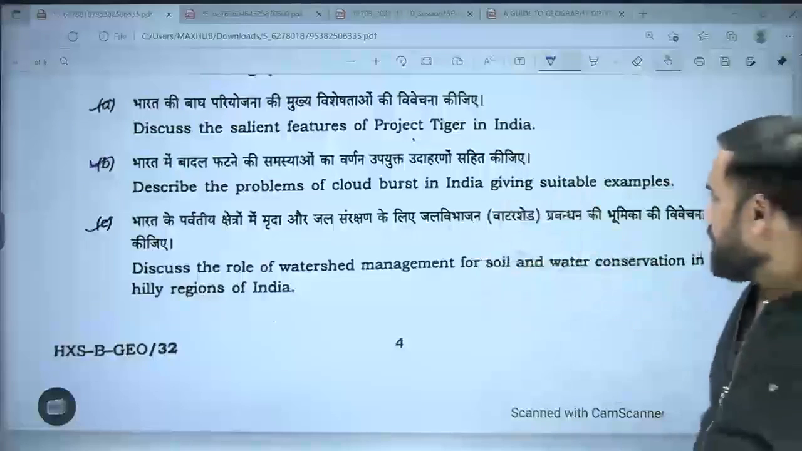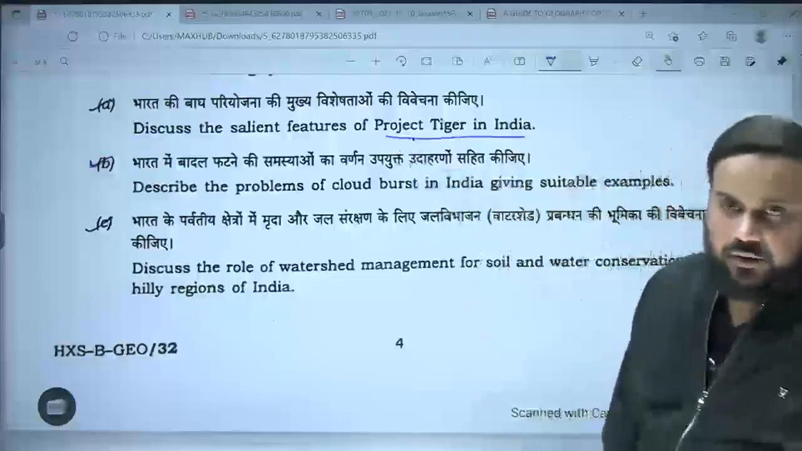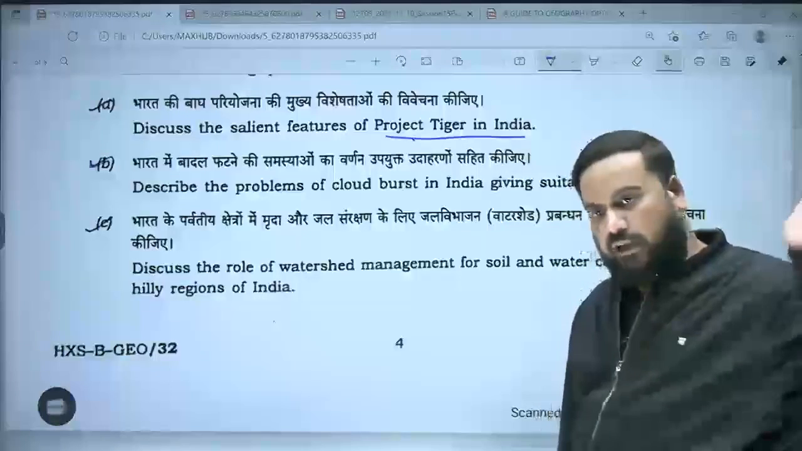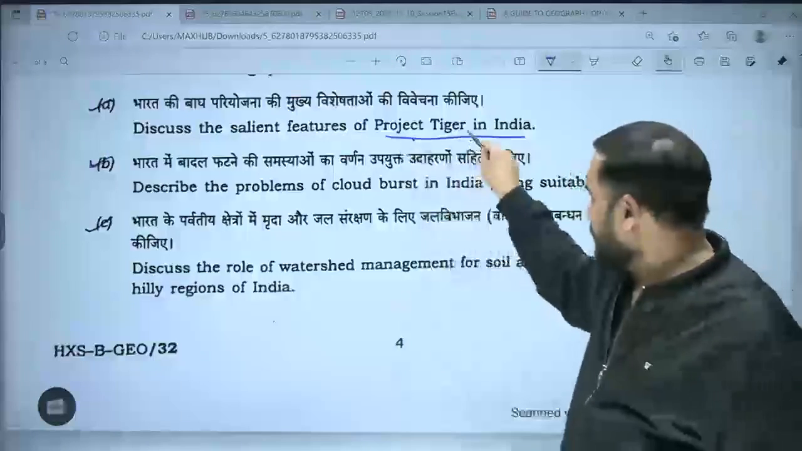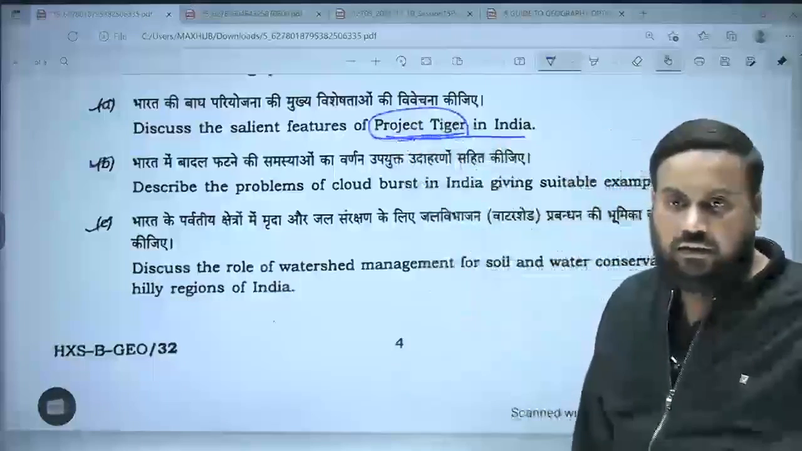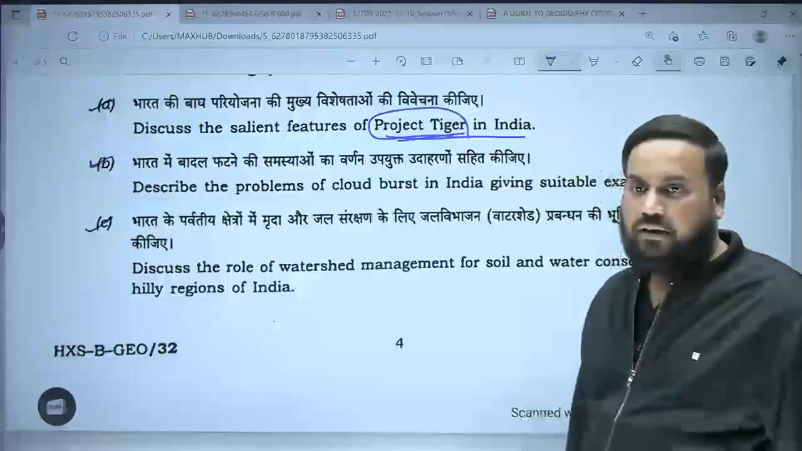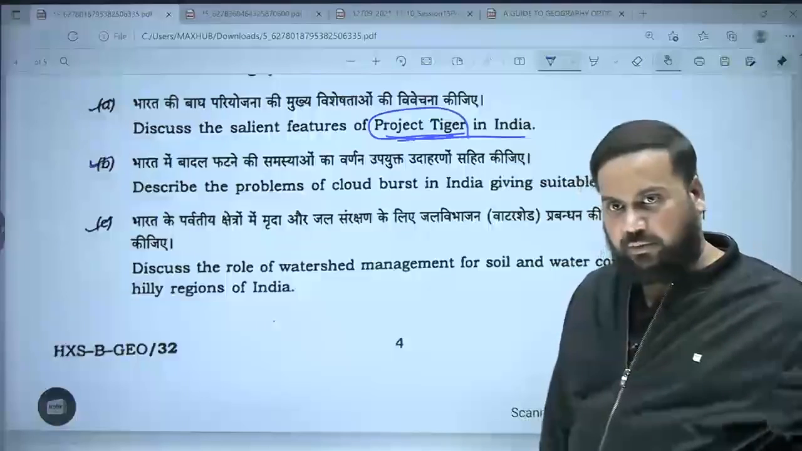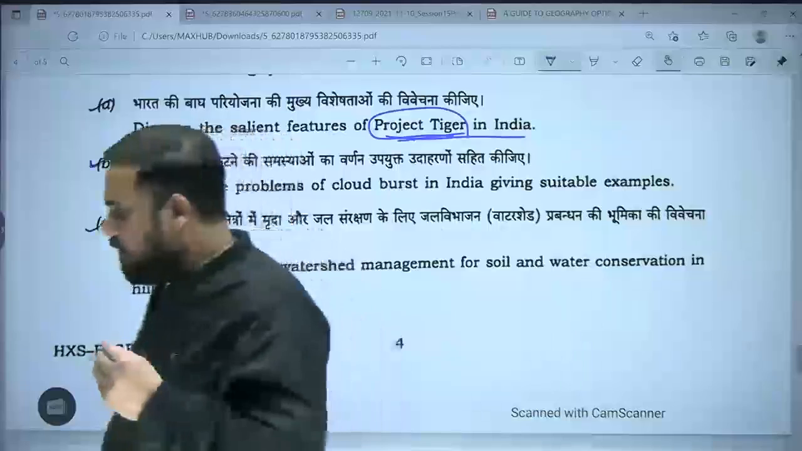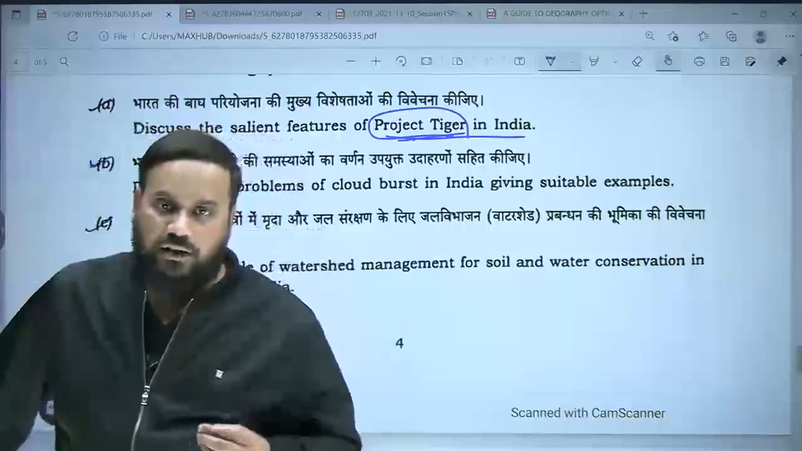Discuss the salient features of Project Tiger in India. So most of the people will not apply what they have learned in environment ecology when they talk about Project Tiger. But we will do. मैं क्लास में इसी तरह से पढ़ाता हूँ Project Tiger. So you'll see that जब हम Project Tiger पढ़ेंगे या फिर biosphere reserves पढ़ेंगे, so we will use how the principles of ecology. Do you know that in our topic of environment geography, paper 1, there is first topic, principles of ecology. Have you seen that?